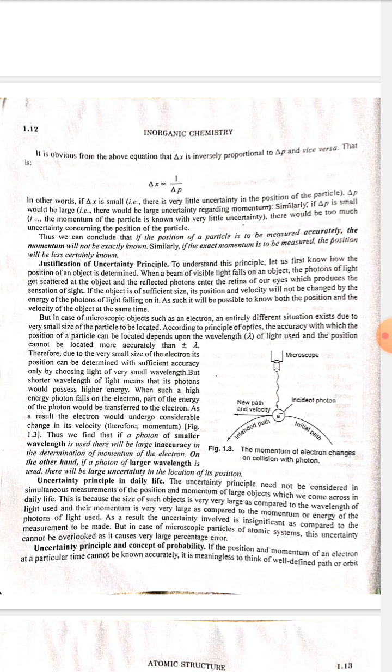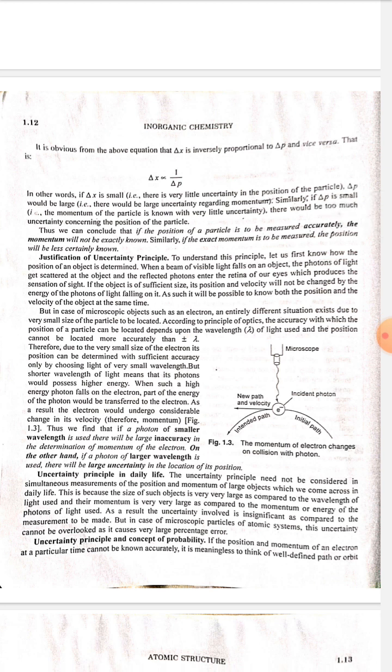But in case of microscopic objects such as an electron, an entirely different situation exists due to the very small size of the particle to be located. According to the principle of optics, the accuracy with which the position of a particle can be located depends upon the wavelength lambda of light used, and the position can't be located more accurately than plus minus lambda. Therefore, due to the very small size of the electron, its position can be determined with sufficient accuracy only by choosing light of very small wavelength.